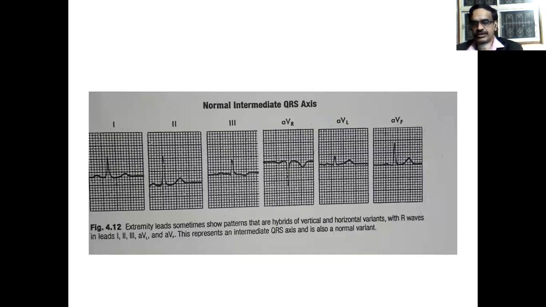You can see there are three laws. One, if the depolarization wave is directed towards the positive pole of a lead, that lead shows prominent upward deflection. Second, if the depolarization wave is directed towards the negative pole of that lead, then that lead records prominent downward deflection. And if the depolarization wave is perpendicular to the lead axis, then that lead records a biphasic tracing.